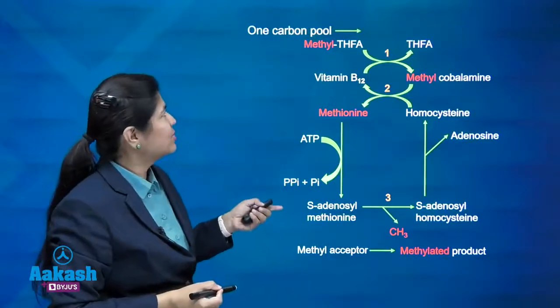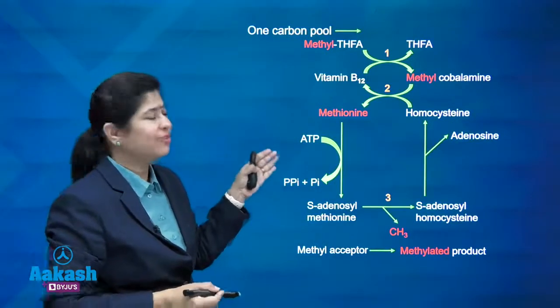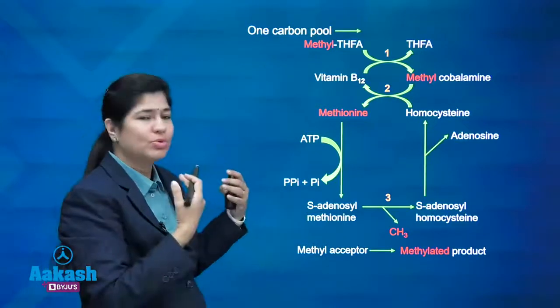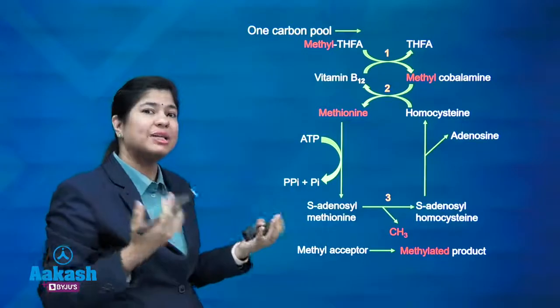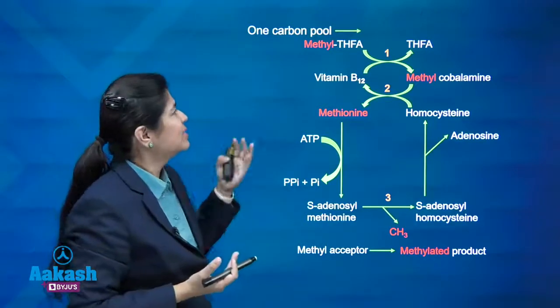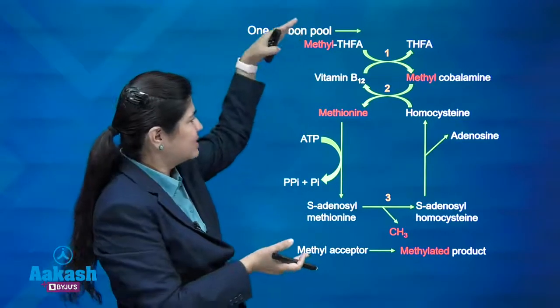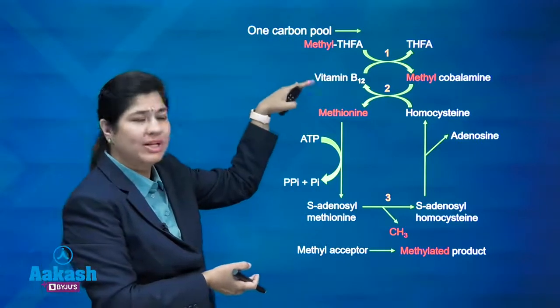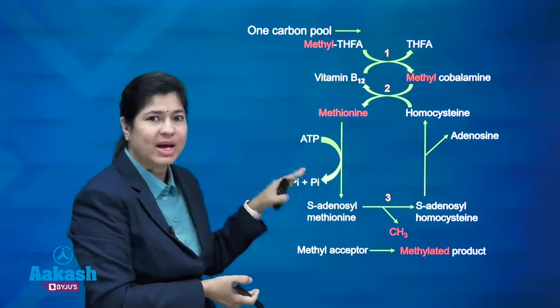So this is what I was talking about, the one carbon pool. If you remember this and understand this figure, you will be able to solve many things and understand many concepts as well. So now this is the beginning. I always focus on this particular pathway for two things: one is the folate trap and one is the methylation reactions.